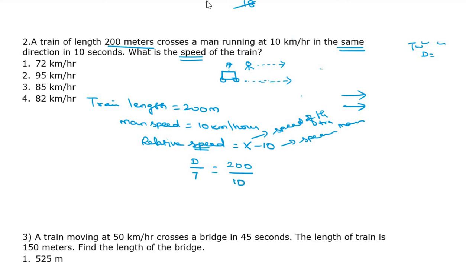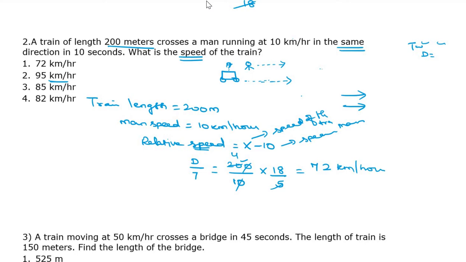Here it is in meter, here it is in second, so meter per second. But we need the answer in kilometer per hour. So we have to multiply by 18 by 5. So if you calculate it, the answer is 72 kilometer per hour.